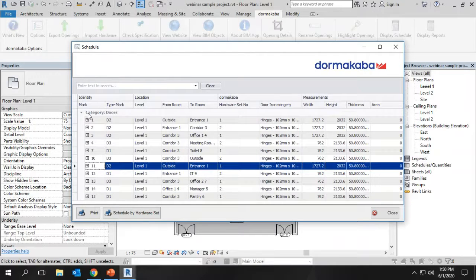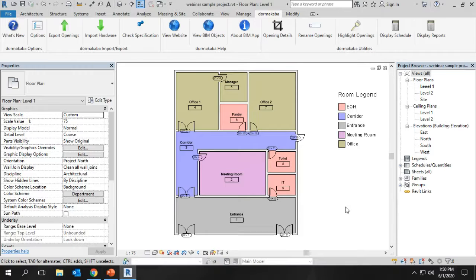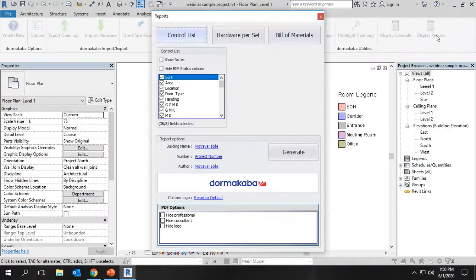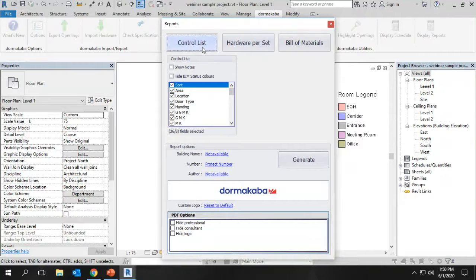So we can also generate the reports. This is the display schedule. We can generate the reports as well. We can generate reports, like the door schedule and the door hardware sets and the bill of materials as well.